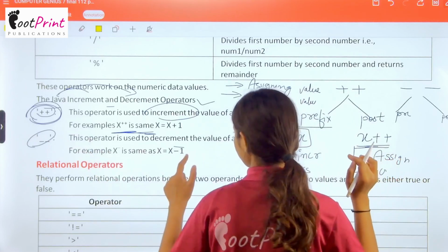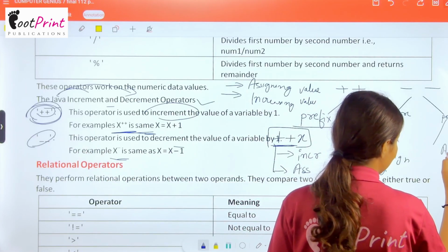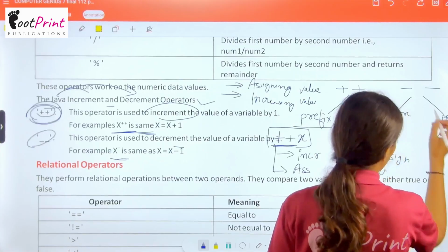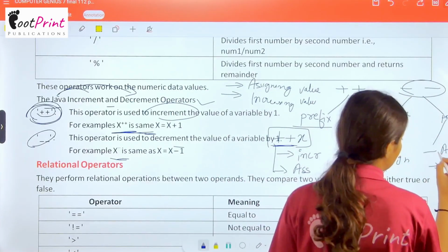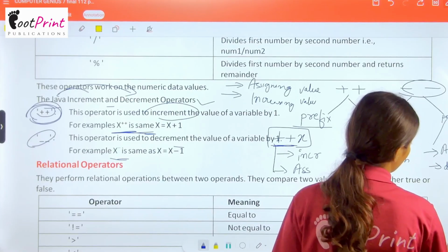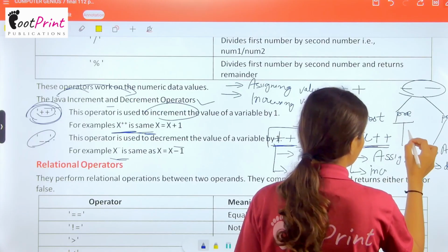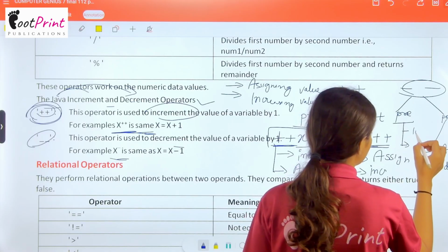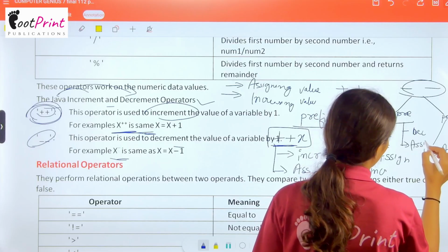Again, we have the concept of post. Okay, so here we have to firstly assign, and because this is a symbol of minus, that means decrement, so then you have to do the decrease in value, decrement in value. Okay, and here for pre, you have to firstly decrease the value and then you have to do assigning of the value.